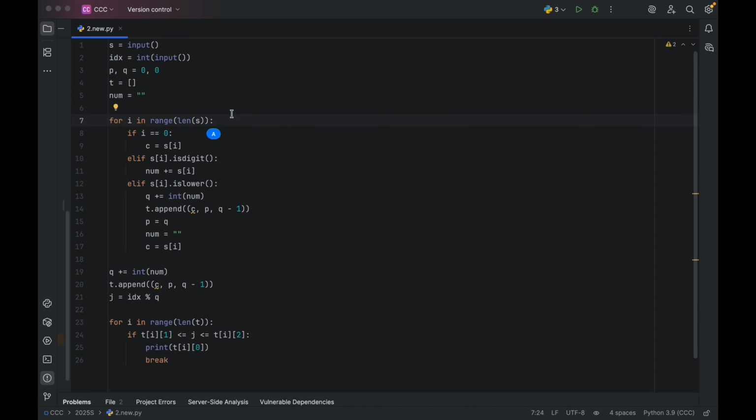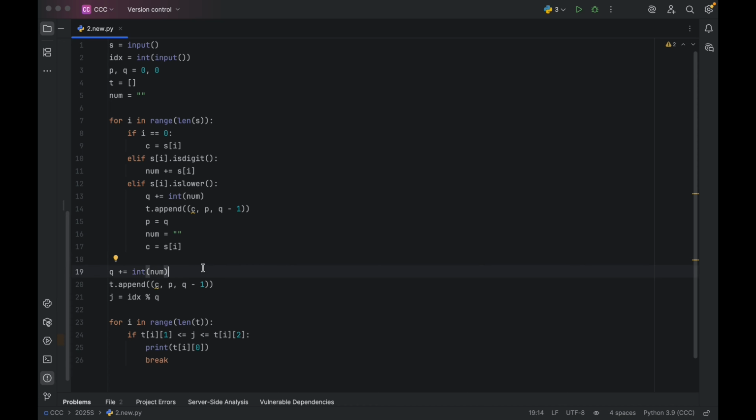So now we start a loop to inspect each character of S. For the first character, we simply copy it to C. Then, if the current character is a number, we save it to num, until the current character becomes a letter, in which case we first add num to Q, then we put the character, its starting value, and its ending value into T. Afterwards, we set P to equal Q. We empty num, and we set C to the current character. After the loop finishes, we'll have a list containing tuples of the character, its starting value, and its ending value.